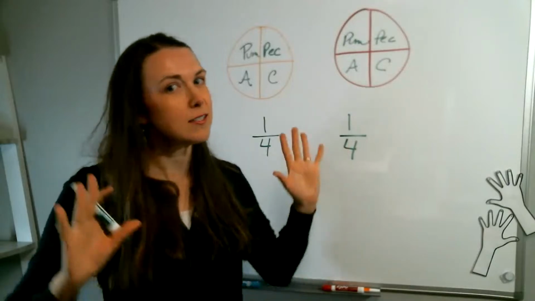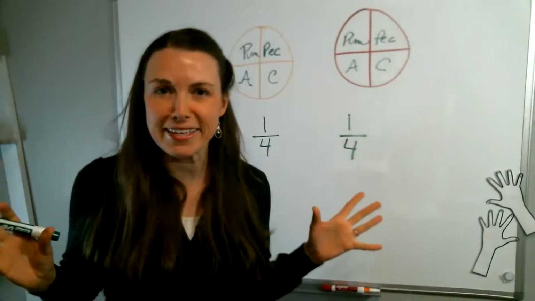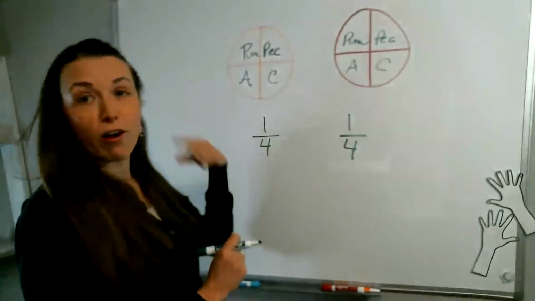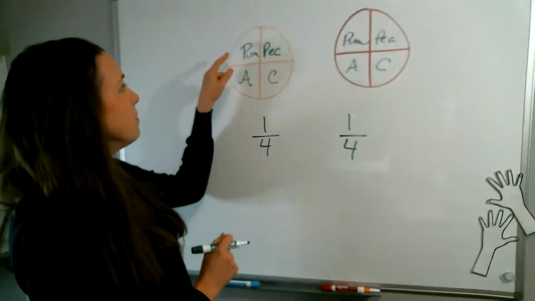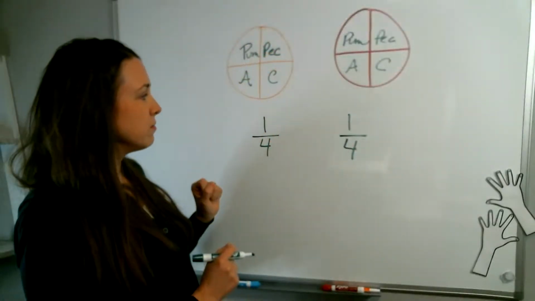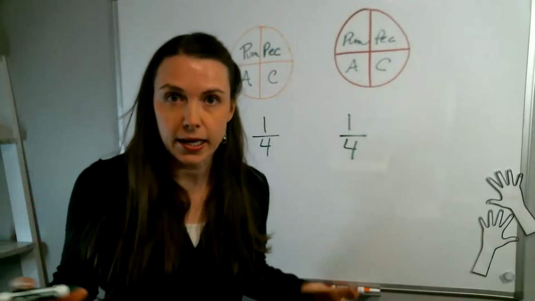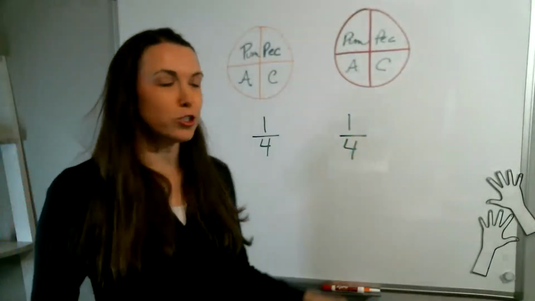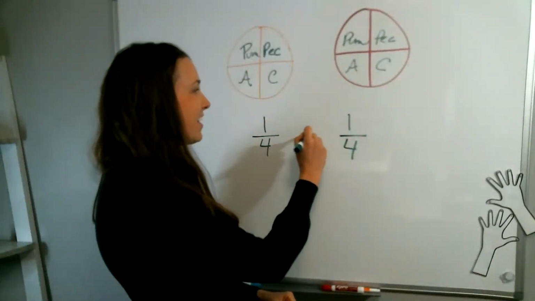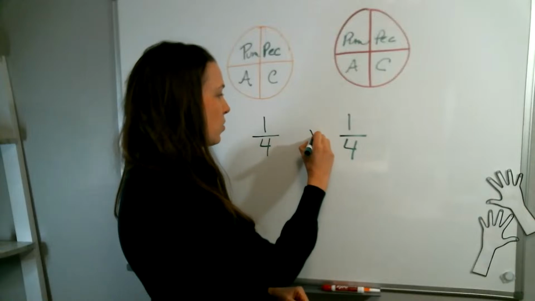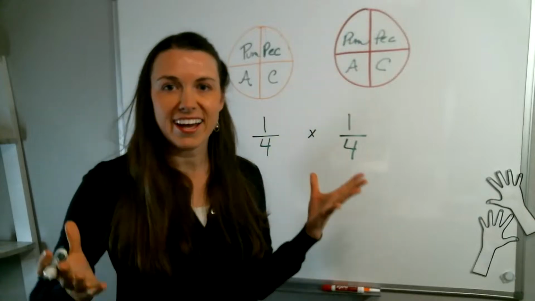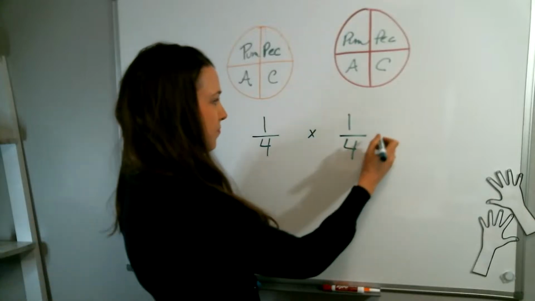So now we have to decide what is the probability of our four pies, or of our four kinds. We have pumpkin, pecan, apple, and cherry. What is the probability that Michelle is going to choose pumpkin and then pecan? So what I'm going to do is just multiply these two numbers together.